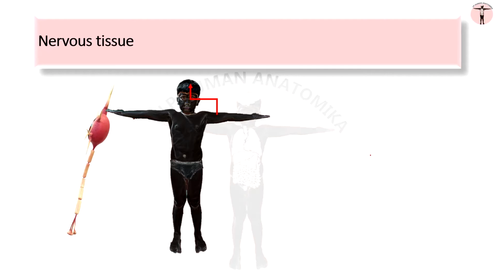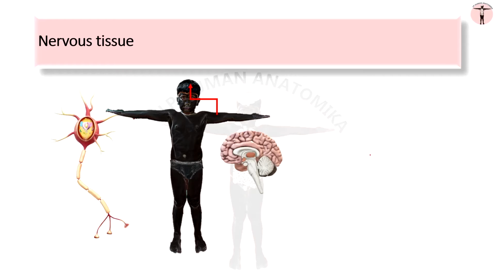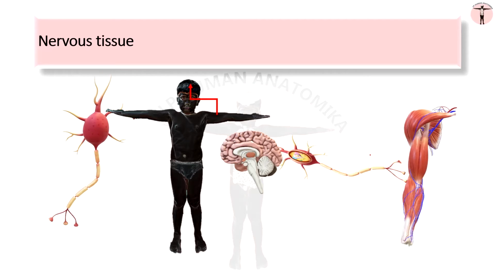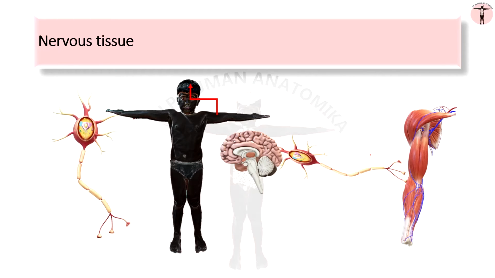Once processed, the response or the command from the central nervous system is transmitted to the effector organs for the desired effect through motor fibers. The effector organ might be the muscles in the arm or muscles in the lower limb, so that you push the person or you move away from the person immediately. In this way, the nervous tissue governs and coordinates the functions of all other organs of the body.